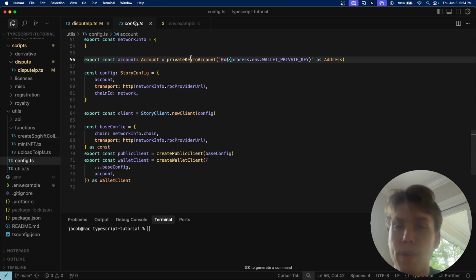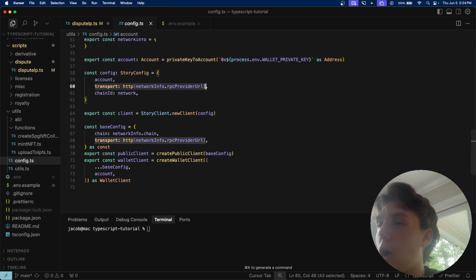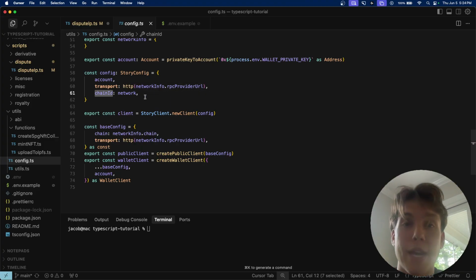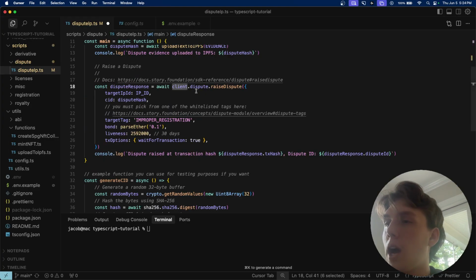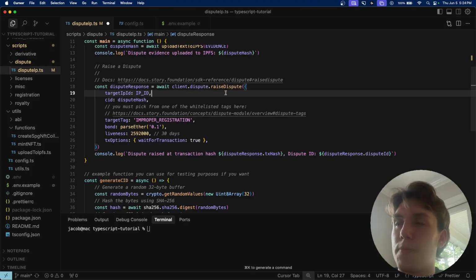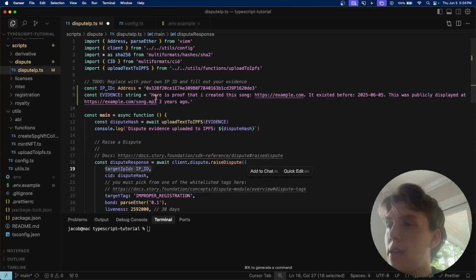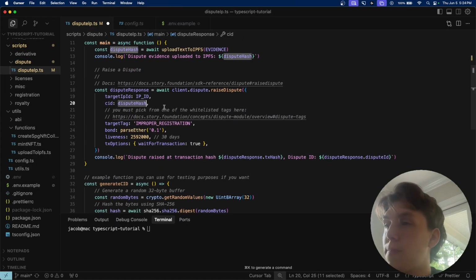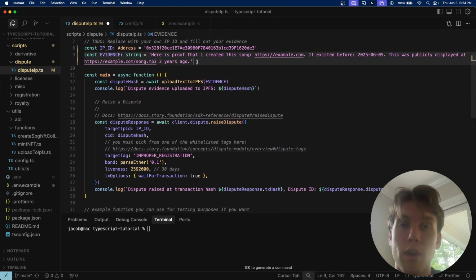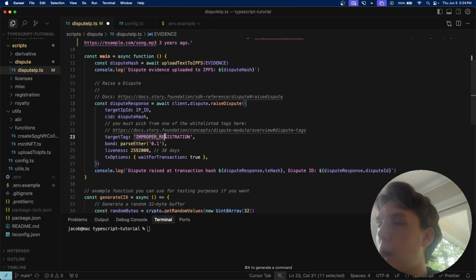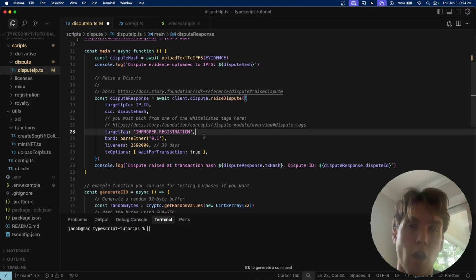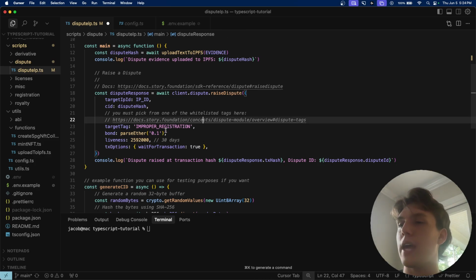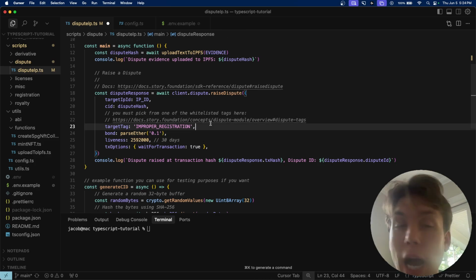We put in the account based on our private key, the RPC URL of Story's testnet, and then the chain ID, which is the name of our testnet, called this .dispute.raise dispute. The target IP ID is simply the ID of the IP asset that we are flagging, which we filled in earlier. The dispute hash is again just a hash that points to the evidence. Improper registration, right? Which is us saying, this is a copyright issue. And then the bond. Now the bond, we're just going to say is 0.1 wrapped IP here.